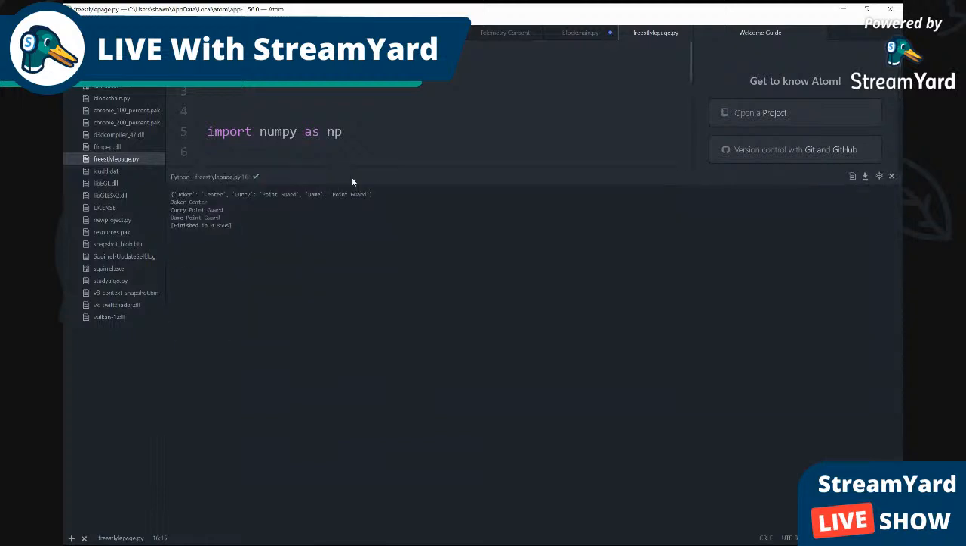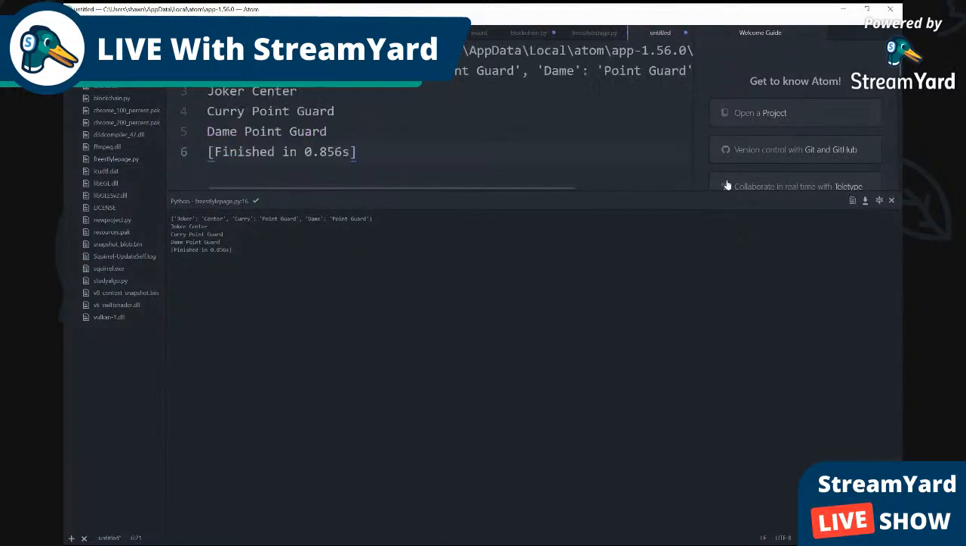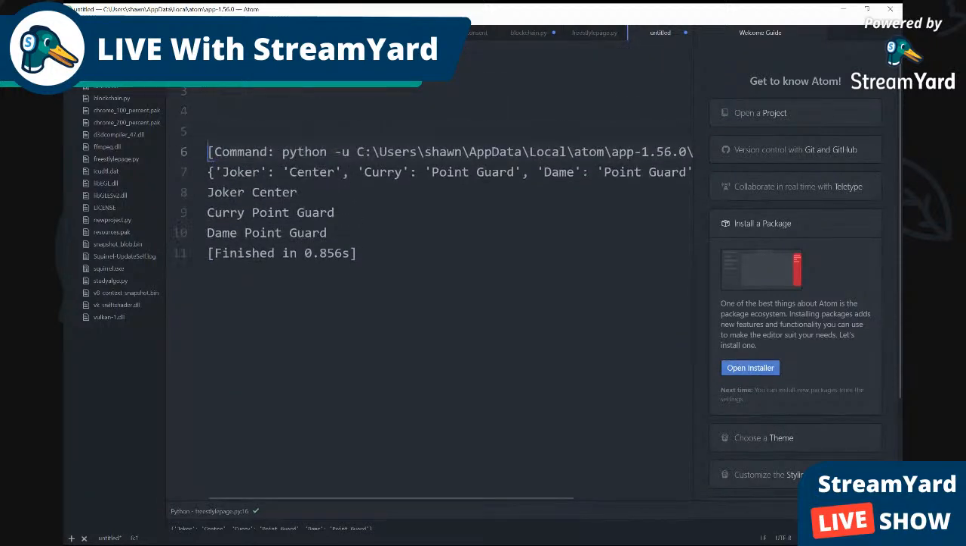Now you see it. It prints next to each other: Joker the center, Curry the point guard, Dame the point guard. So you can be able to see it. This is what it prints out. Joker center, Curry point guard, Dame point guard. So it's printing out the keys and the values. That's what we want to print out.